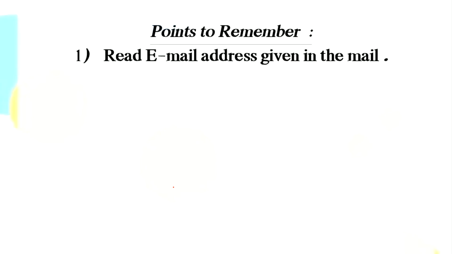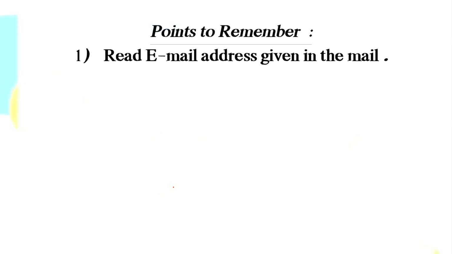Every letter that you sent by post needs to have an address. Whether you send it by post or by courier, it needs to have an address. It needs to have your address also, the sender's address, but most importantly, it needs to have the receiver's address. Only then will the letter reach its destination.